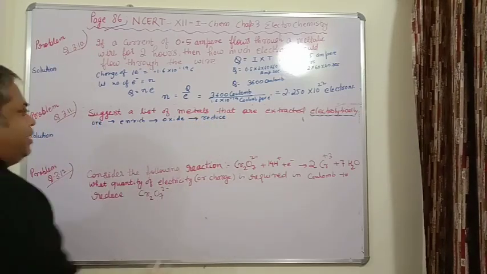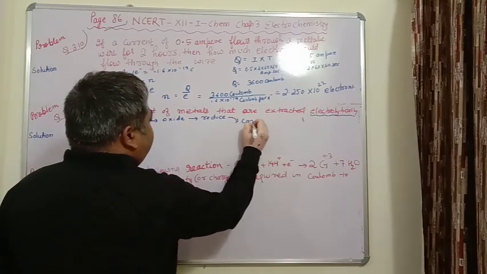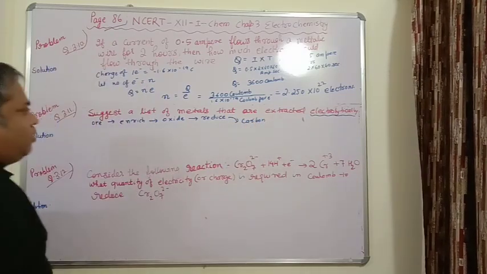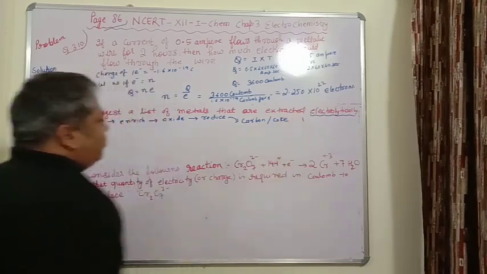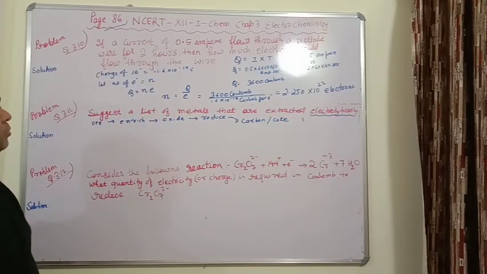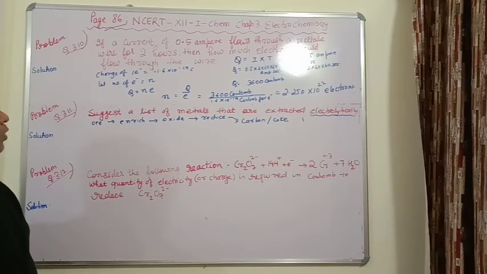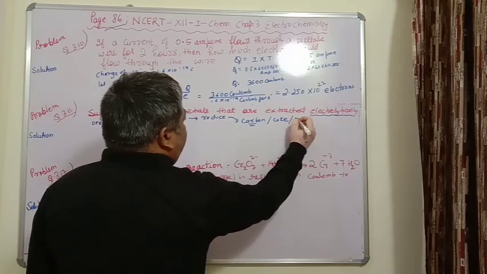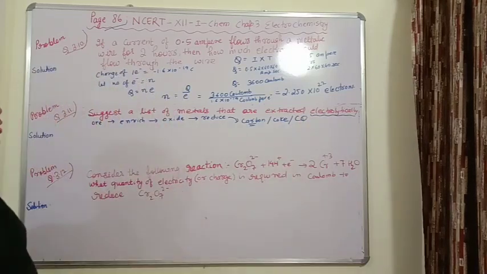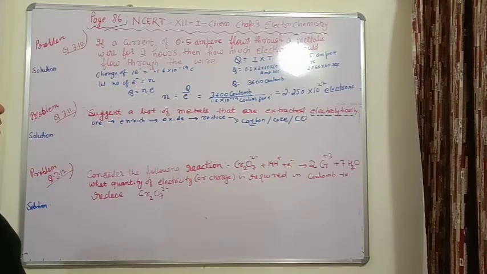Now reduction can be done either using carbon in the form of coke, but for highly reactive elements we cannot use carbon or carbon monoxide or coke. We cannot use it because it may react with it.